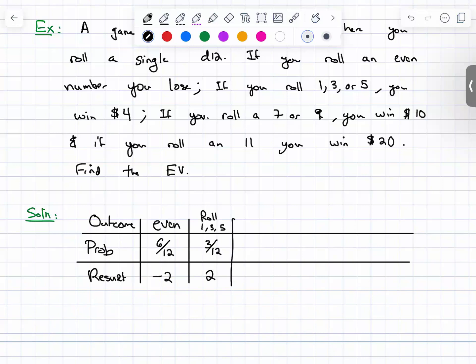Then roll a 7 or a 9. That's 2 different possibilities. You could either roll the 7 or you could roll the 9. And so that's 2 out of 12. And if you roll a 7 or 9, you win $10. That's a net gain of $8. And then roll an 11. That's a 1 out of 12 opportunity. And you'd win $18 because it costs $2 to play.